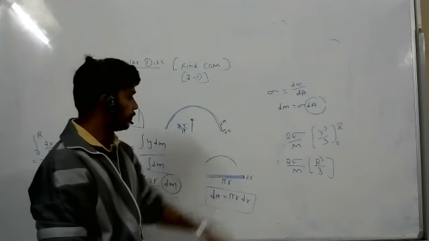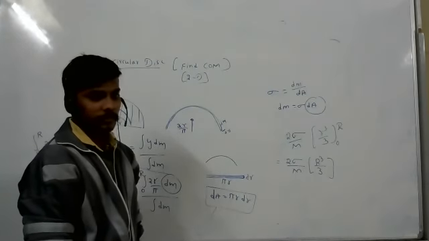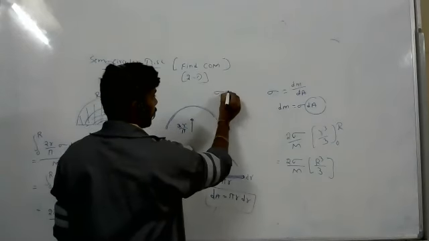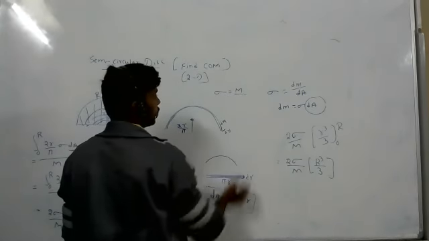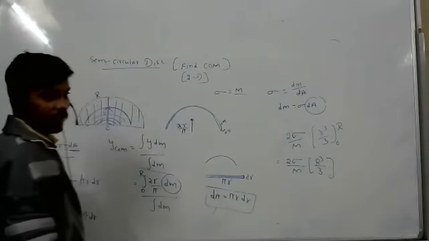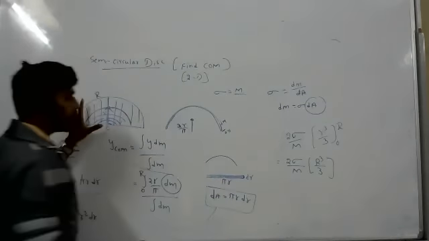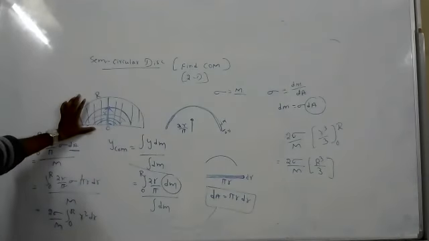Now what is sigma? Sigma equals mass per area. So what is the area of the disk? Area of the disk formula?